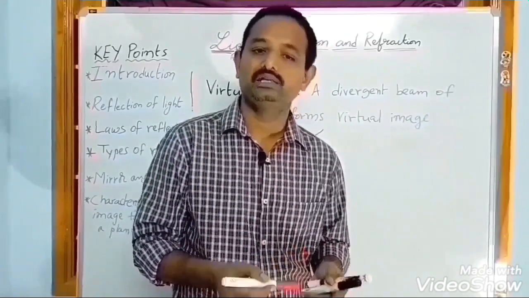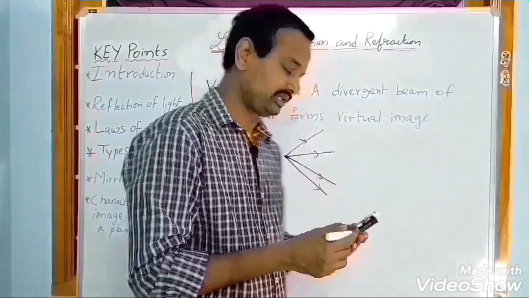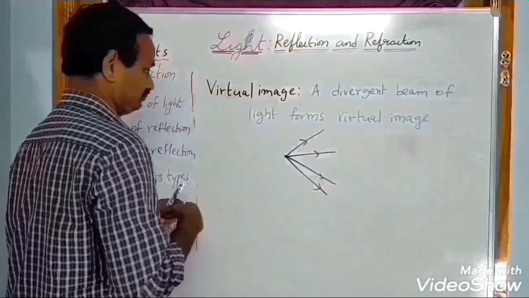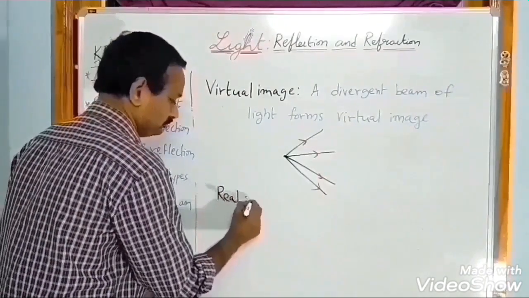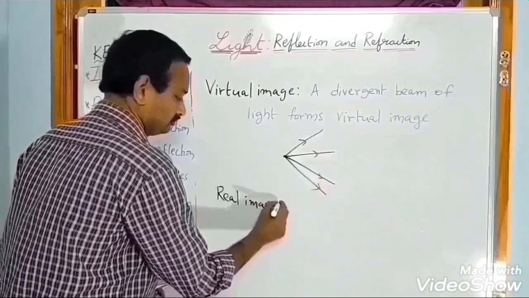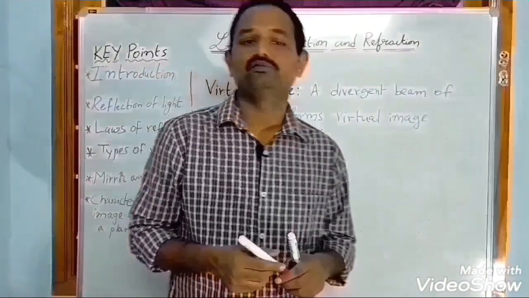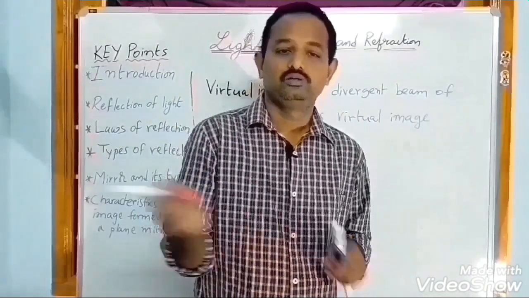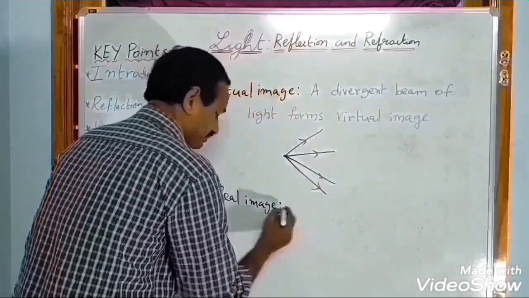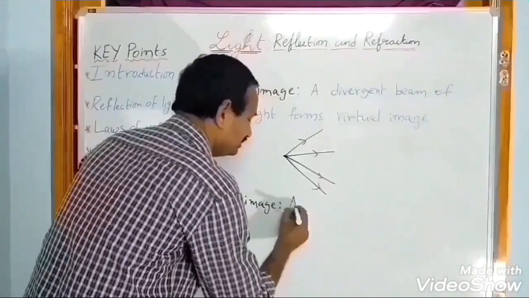Next, real image. How does a real image form? Look here. A convergent beam of light forms a real image.